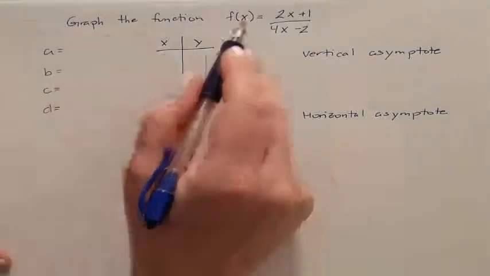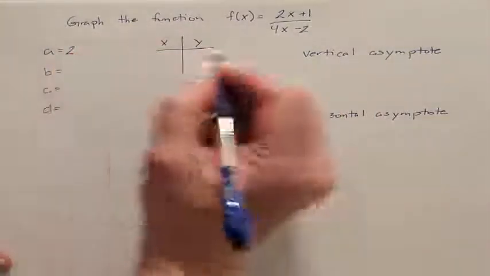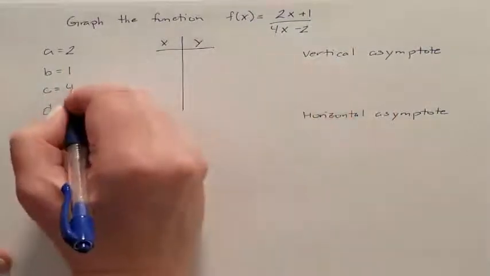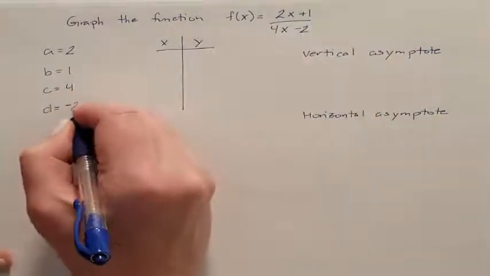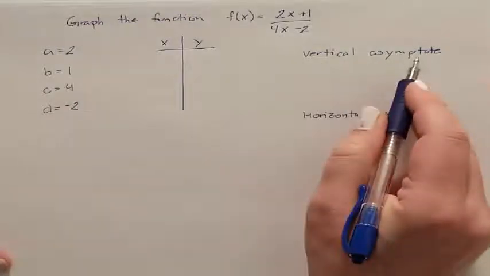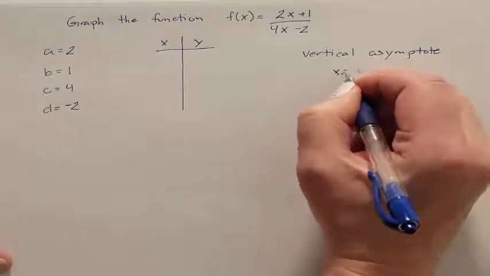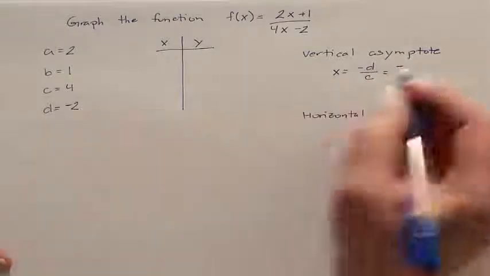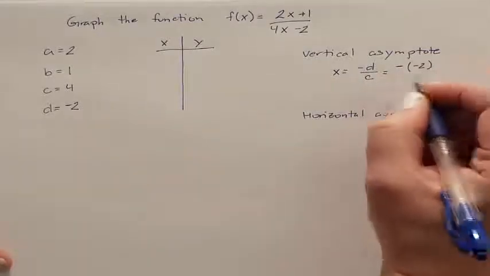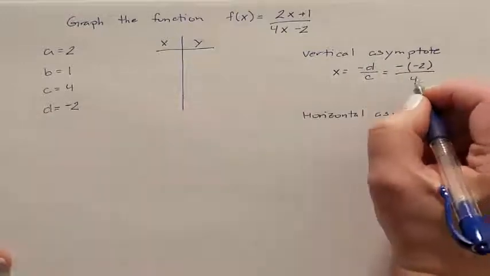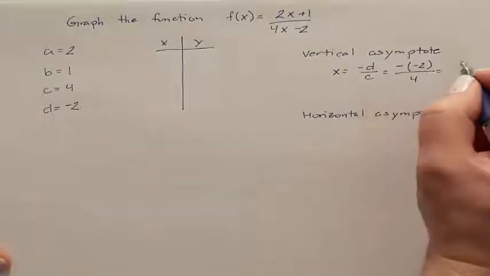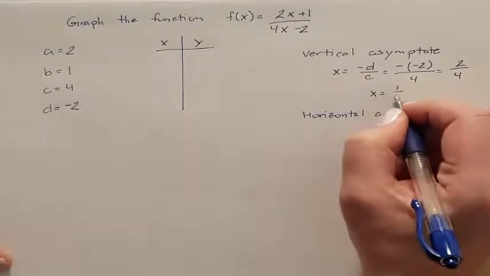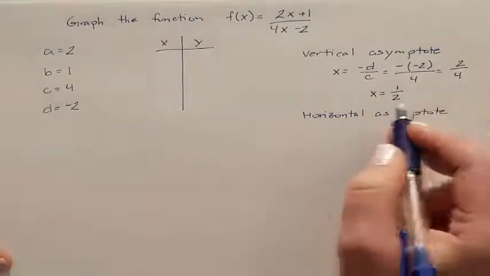So let's first find our A. It's the coefficient in the numerator. The B is the constant. C is the coefficient in the denominator. D is always the constant. So our vertical asymptote is the equation x equals negative d all over c. So I have negative, d was a negative 2, so I have a negative, negative 2, all over c, which is a 4. Negative, negative 2 is a positive 2, so this is 2 over 4. So my vertical asymptote is the fraction 1/2, because 2 divided by 4 is 1/2.